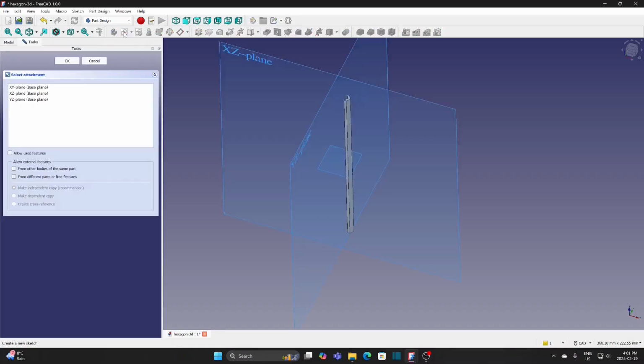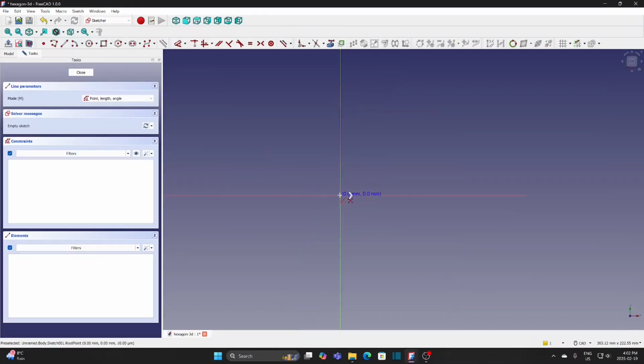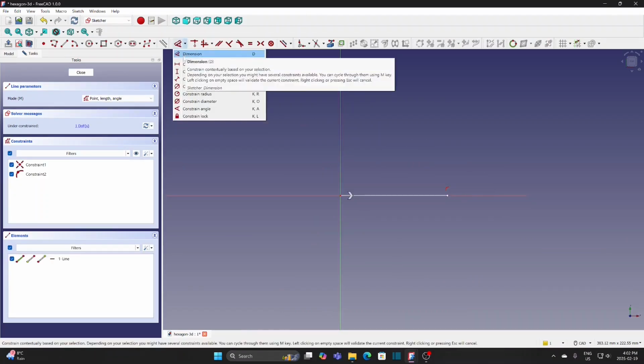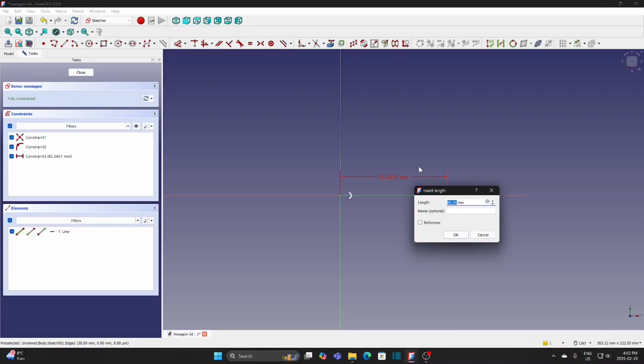Create a new sketch. Select XY plane. Use Line tool to draw a horizontal line from the origin. Set the length as 57 mm. We'll show the purpose of this line later.